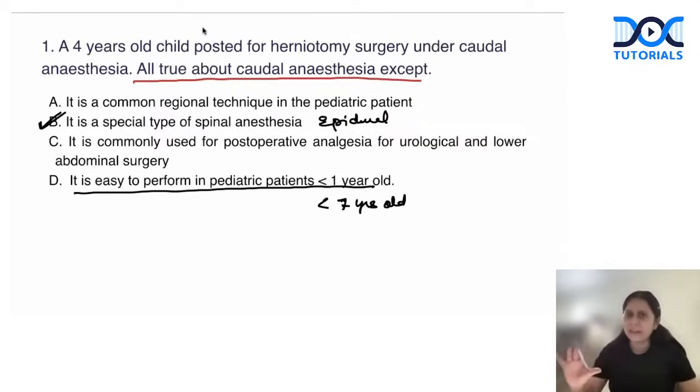Which is the entirely incorrect option? It is a special type of spinal anesthesia. This is absolutely a false statement. So I would go for this as the answer. So 1B. How many of you gave the right answer for this question in the test? I hope you have given the right answer.